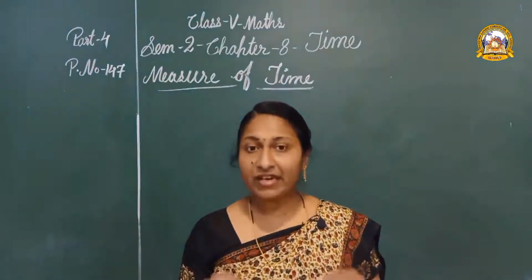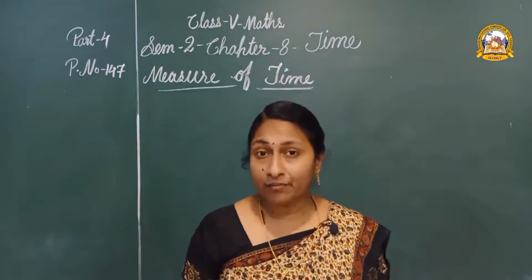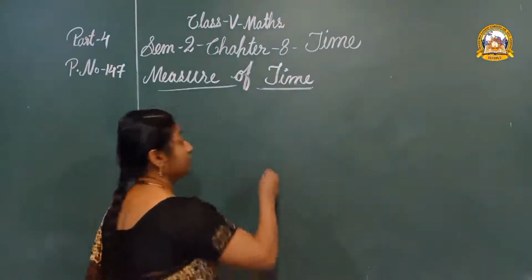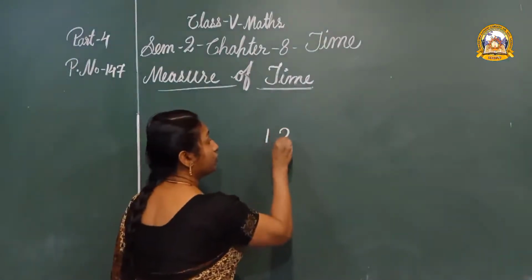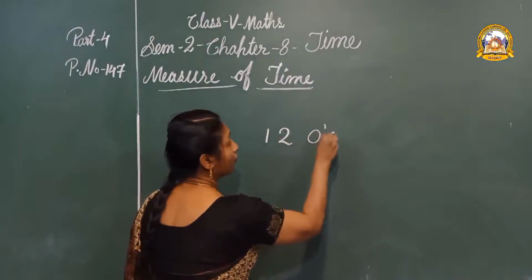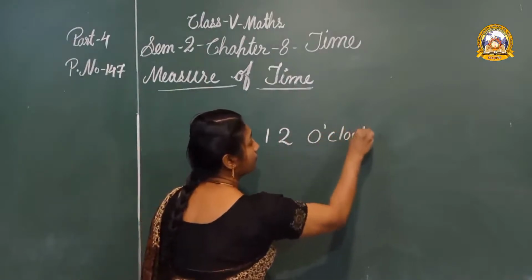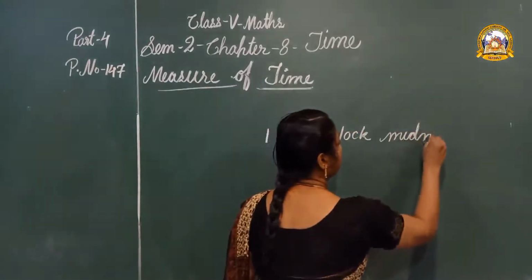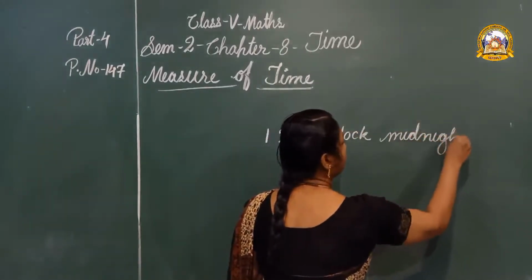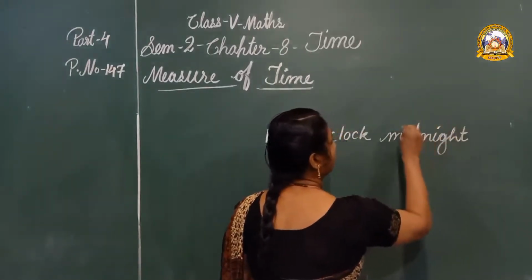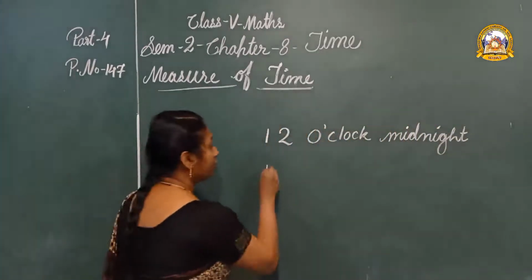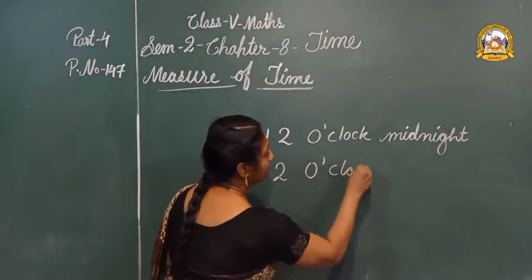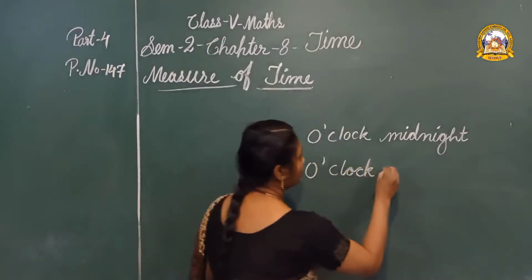Children, can we write 12 a.m. or 12 p.m.? No, we can write only 12 o'clock midnight and 12 o'clock noon.